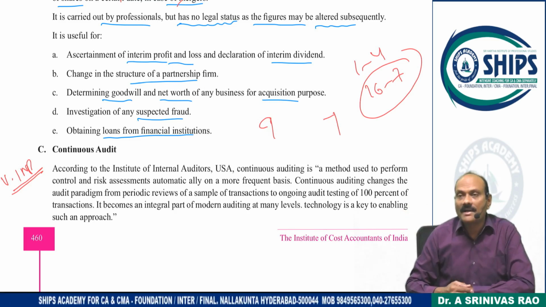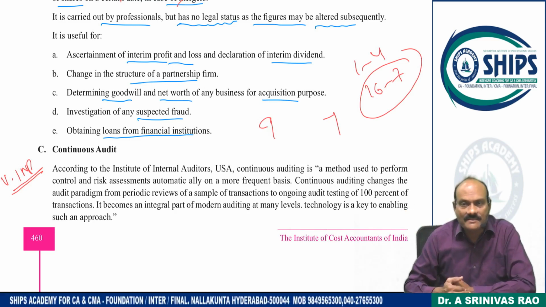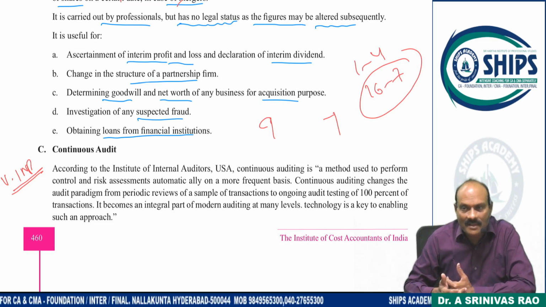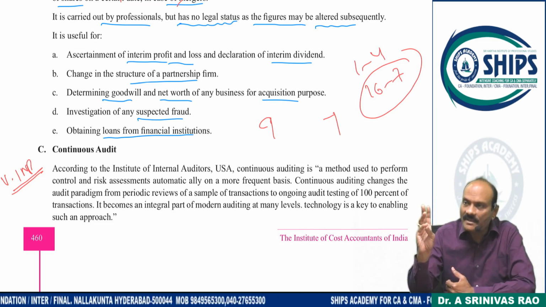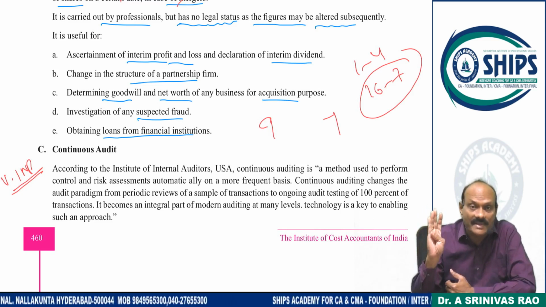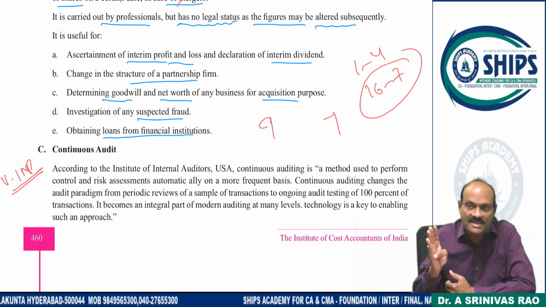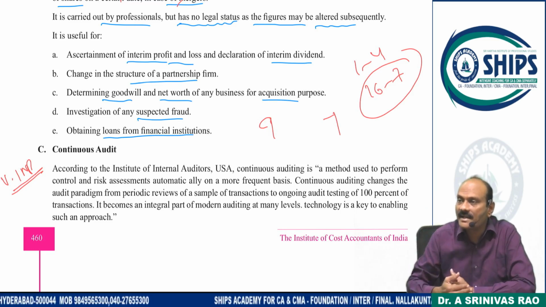Atithi Devo Bhava. We are in that culture. When guests come to our house, we offer coffee, tea, snacks, etc. They are coming every day. They have to provide breakfast, coffee, again snacks, lunch, high tea, again pocket allowance. Assistants will get a pocket allowance at the end of the day.